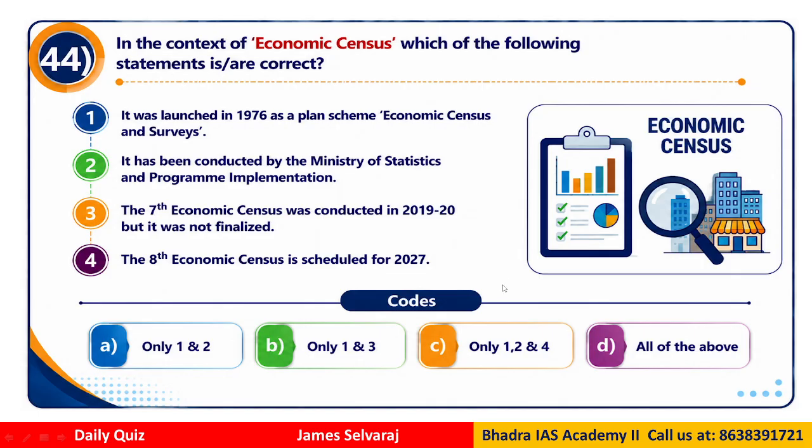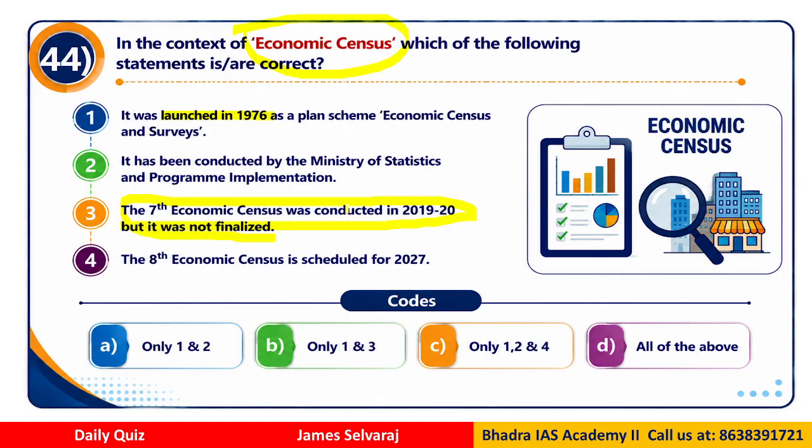Question number 44. In the context of the economic census, which of the following statements are correct? It was launched in 1976 as a plan scheme for economic census and surveys. It has been conducted by the Ministry of Statistics and Programme Implementation. The 7th economic census was conducted in 2019-20, but it was not finalized because some states did not participate and some states were not ready.